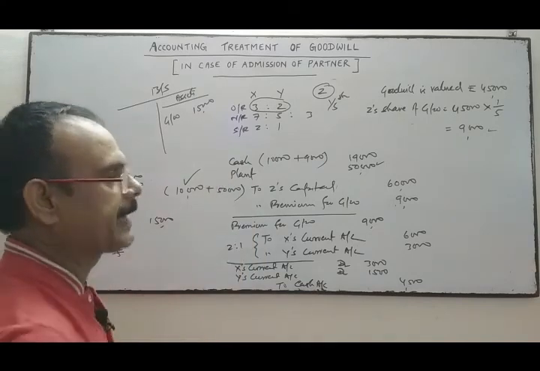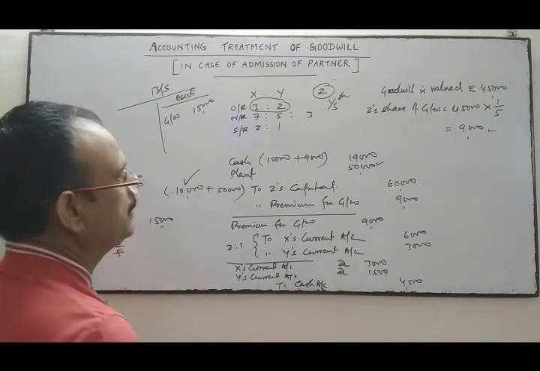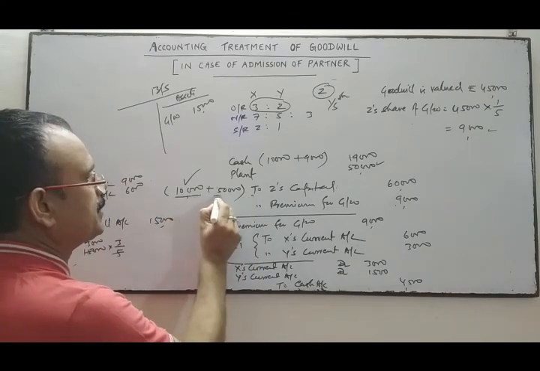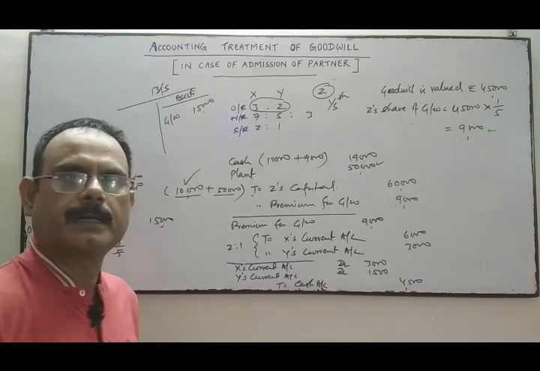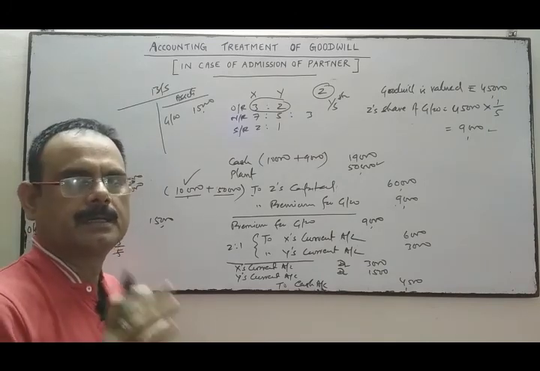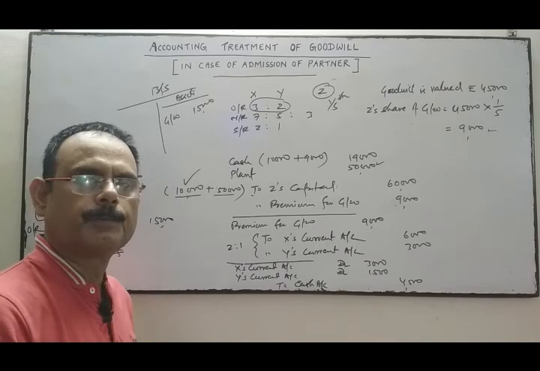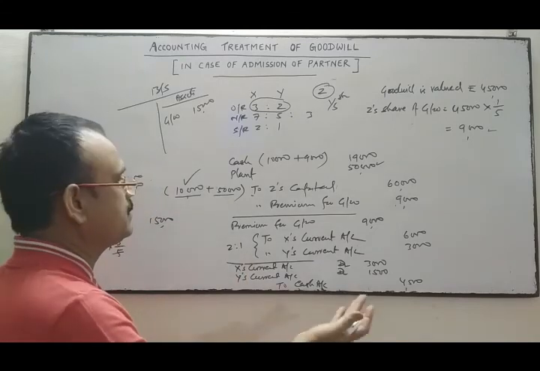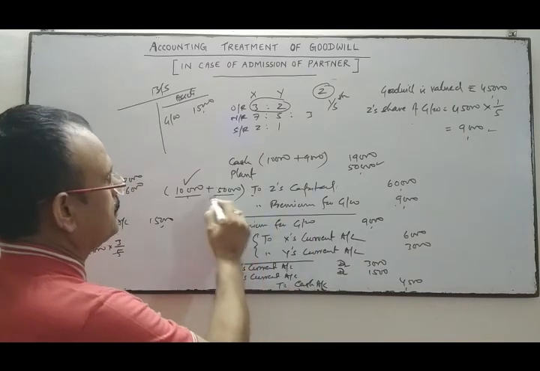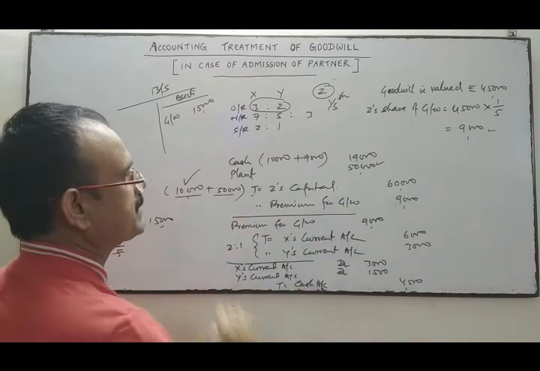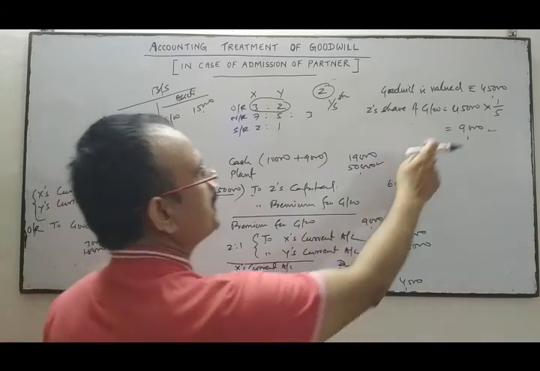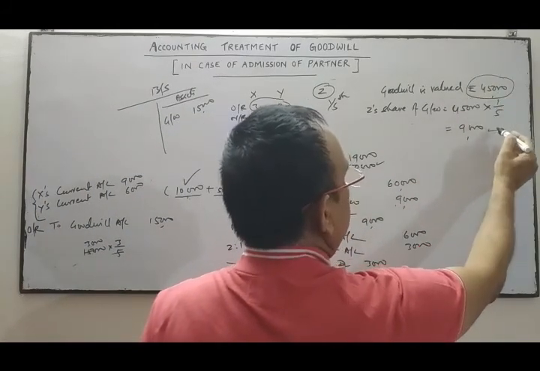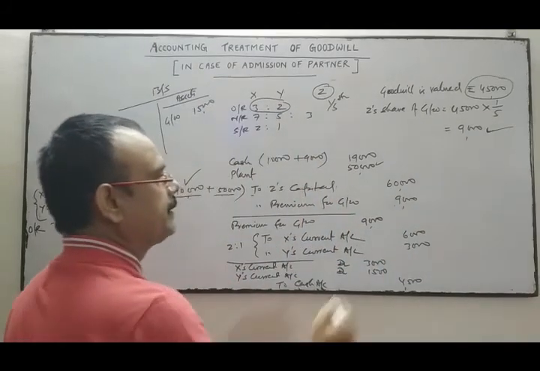The first entry is for the capital and premium for goodwill. Z's capital is 10,000 he has given in cash and 50,000 for the plant he has brought into the business as capital. So this 10,000 plus 50,000, 60,000, is Z's capital. Premium for goodwill, as we have calculated: goodwill is valued at 45,000 and Z's share of goodwill is 9,000, a 1/5 share.